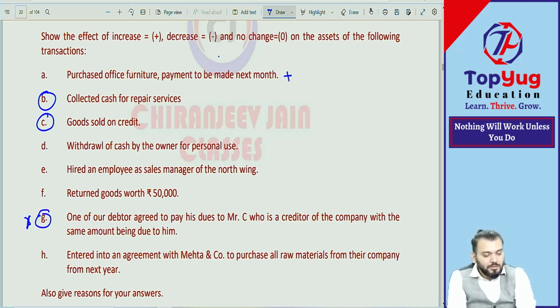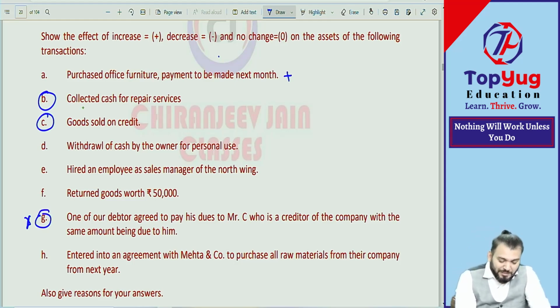बोलो ना. Done. बताओ. Point number. We collected cash for repair services. Collected means cash is collected. Correct. There is plus. Goods sold on credit. Goods sold.